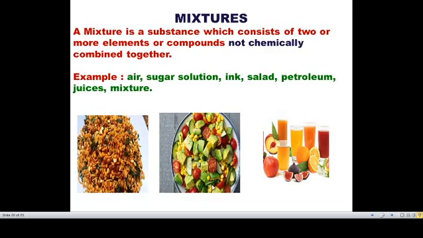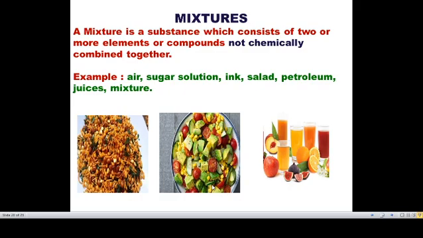Okay, the next one is mixture. Now we have finished pure substances, that is elements and compounds. Now come to impure substances. I already said impure substance means mixture. A mixture is a substance which consists of two or more elements or compounds not chemically combined together. So a mixture contains more than one element or compound. They are combined but they are not mixed chemically.